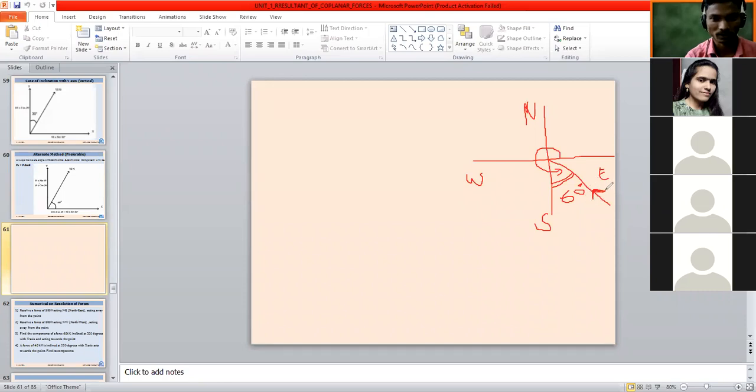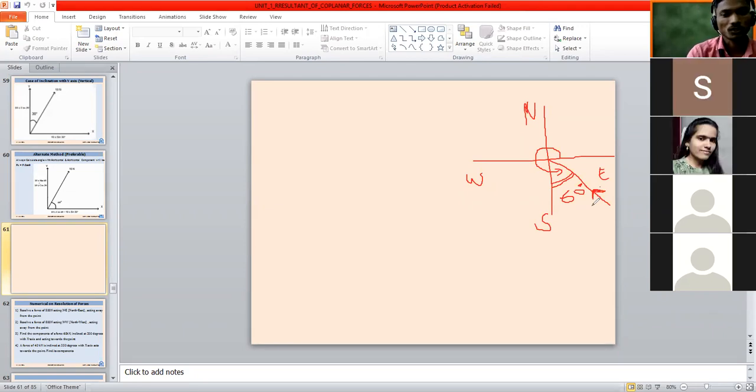One more question: is this arrow going towards the positive y-axis or the negative y-axis? Positive y-axis. So it is cleared that the x component will be negative and the y component will be positive.